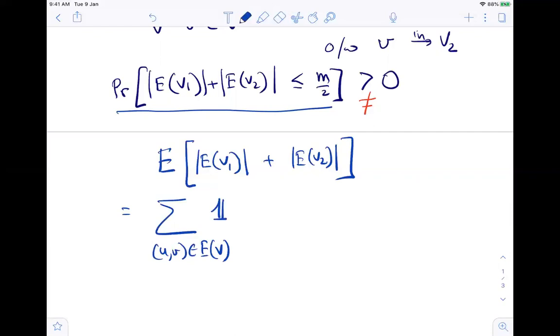The indicator variable or the probability, right? So this is the probability, or the expectation, whatever you want to call it here, of the probability that UV either both of them are in V1, or both of UV are in V2, right?